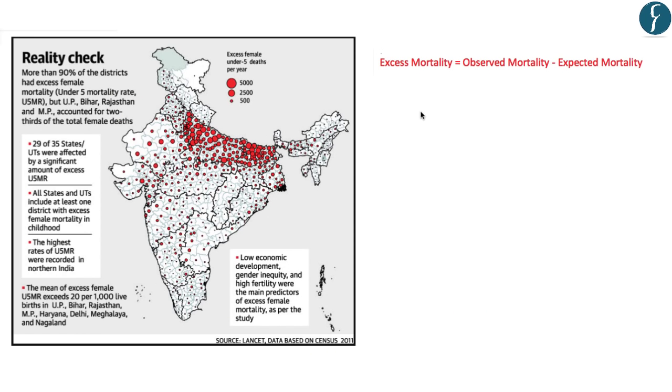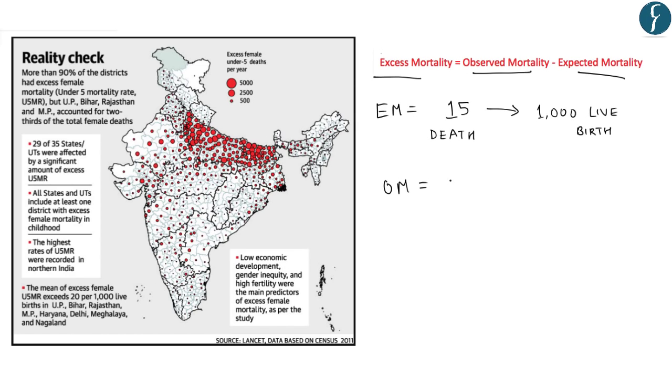So this news basically talks about this concept of excess mortality or excess death. Now let us understand what this excess mortality means. It means a difference between observed mortality and expected mortality. Suppose expected mortality for any area was 15 deaths per 1,000 live births. However, the observed mortality turned out to be 27 deaths. So this difference from 27 to 15, that is of 12 more deaths, can be said as excess mortality. So this article basically pertains to this concept of excess mortality.